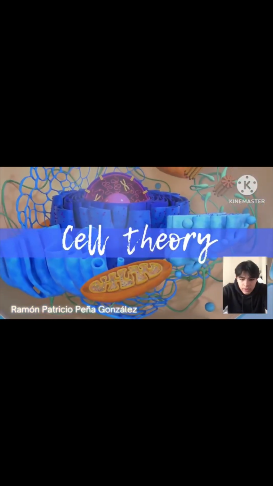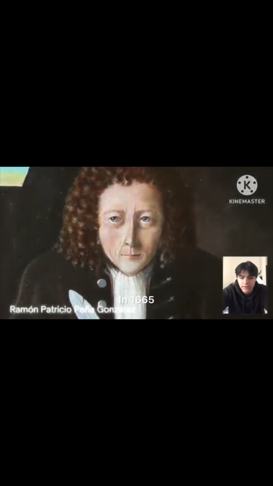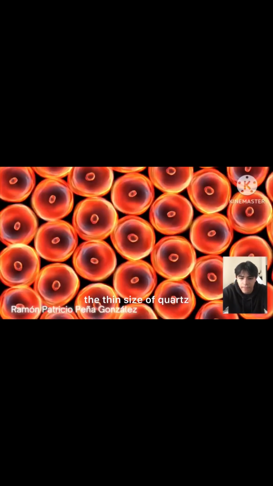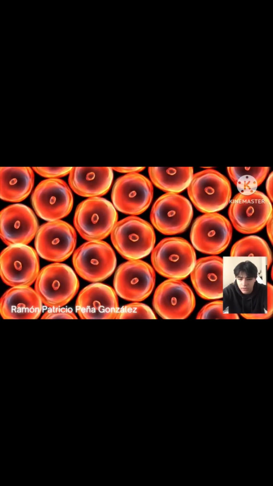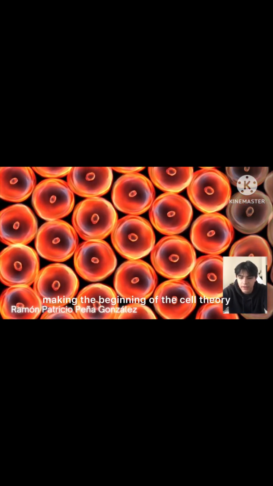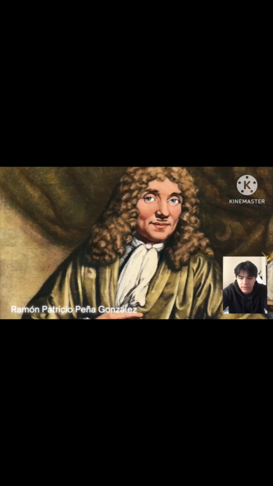The cell theory, the initial discovery. In 1665, Robert Hooke used a microscope to observe a thin slice of cork and described the structure as cells, marking the beginning of the cell theory. Anton van Leeuwenhoek, microorganisms.